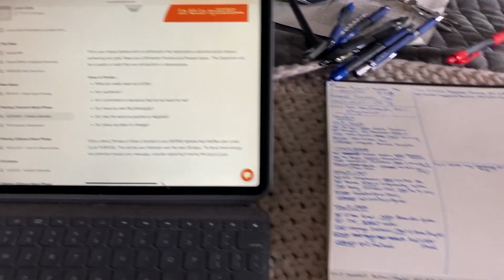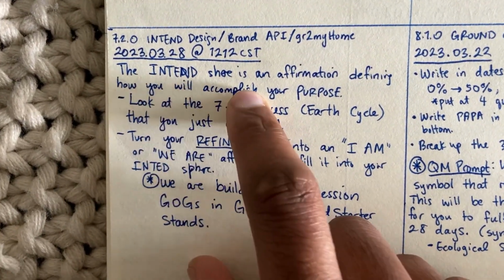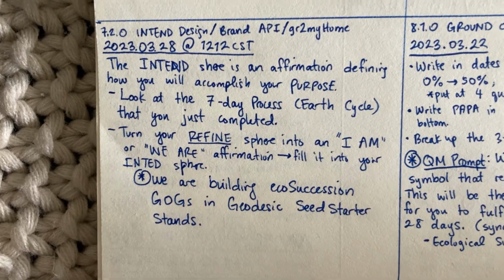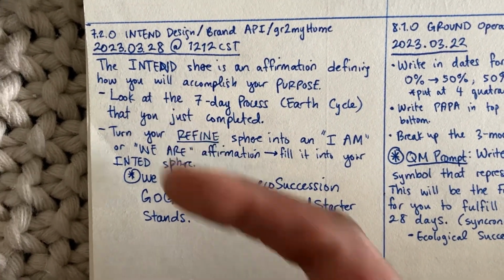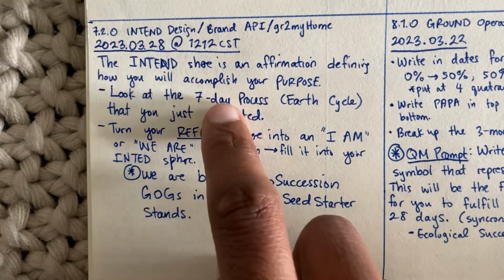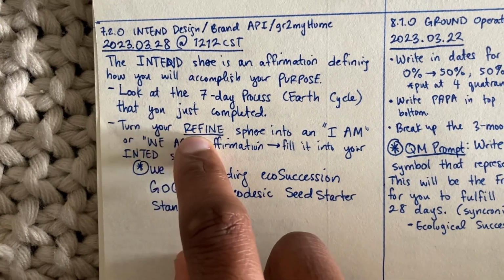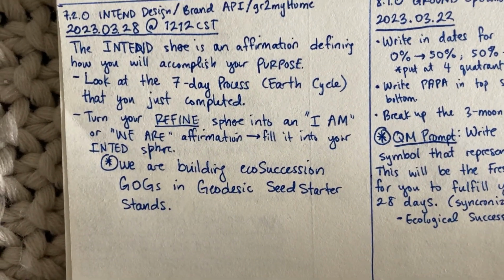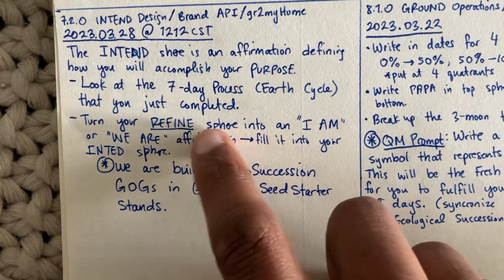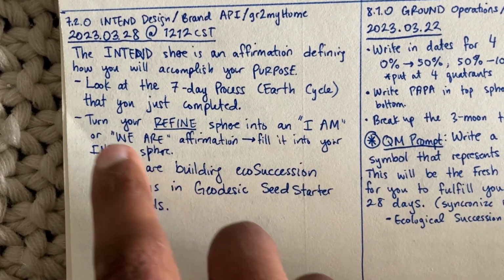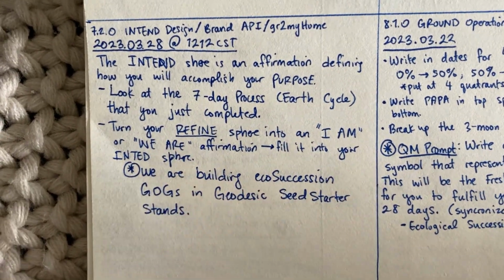After reading through the Quantum MeMoir lunar cycle prompts for the intend sphere, really the intend sphere is an affirmation defining how you will accomplish your purpose. So I wanted to adapt this a little bit to exactly what I just did in the last 7-day process, the Earth cycle. So I just looked at that, and I'm going to turn the refined sphere. So really, the overall moral of the story: what was it that I was working for? And turning that into an I am statement or a we are affirmation to fill in the lunar cycle.